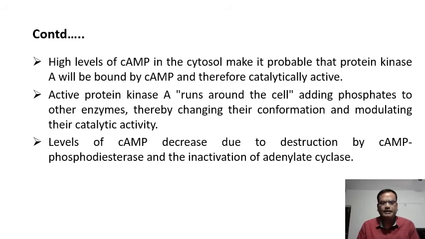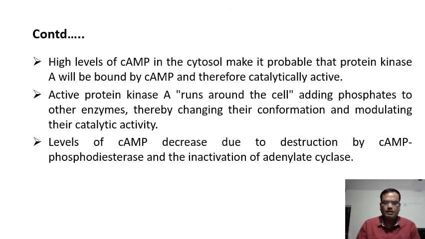So this we already discussed. Cyclic AMP will bind to the protein kinase enzyme, and this activated protein kinase enzyme will run around the cell.